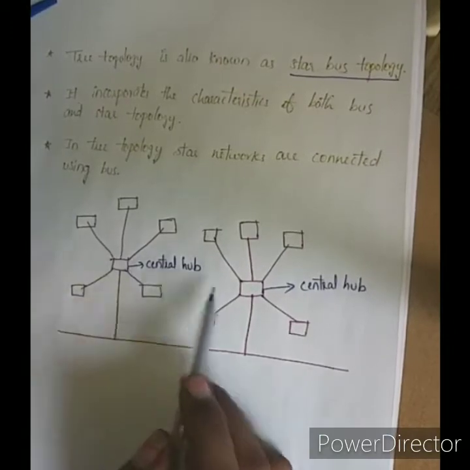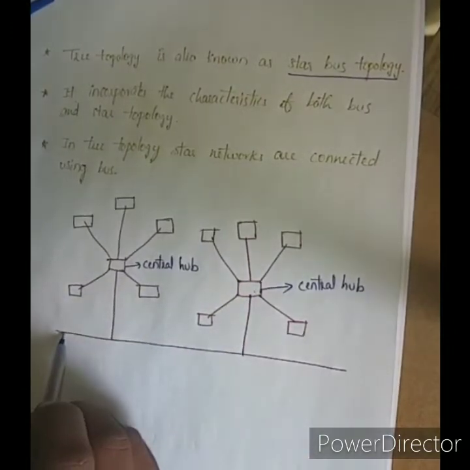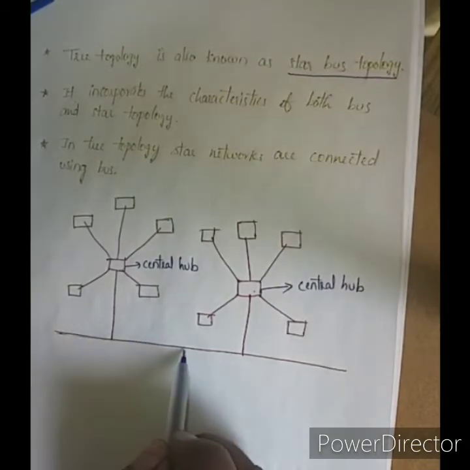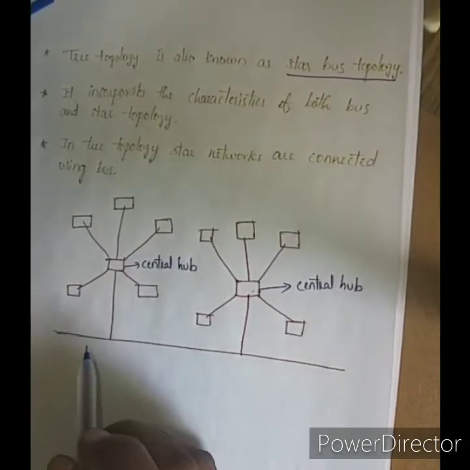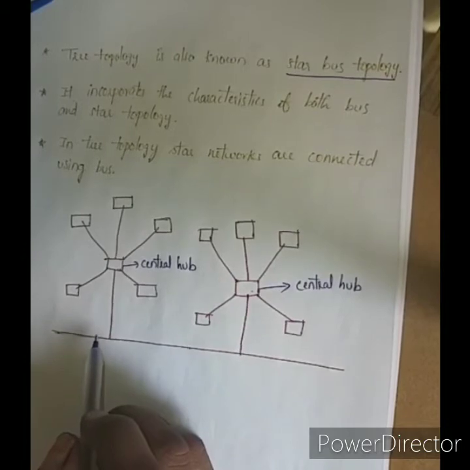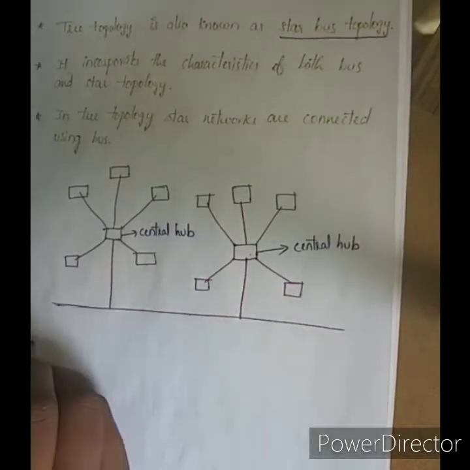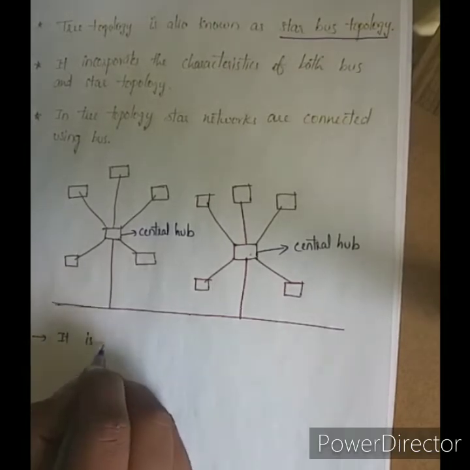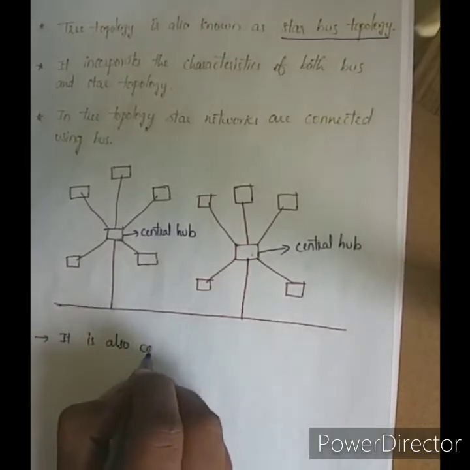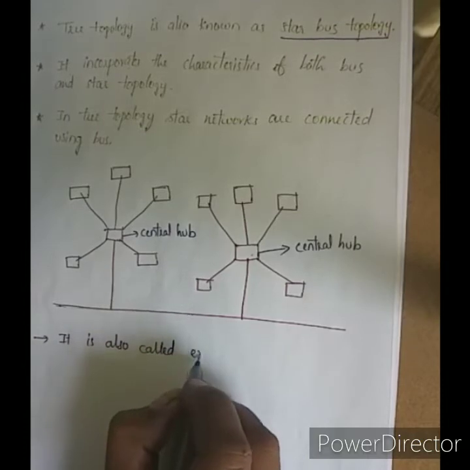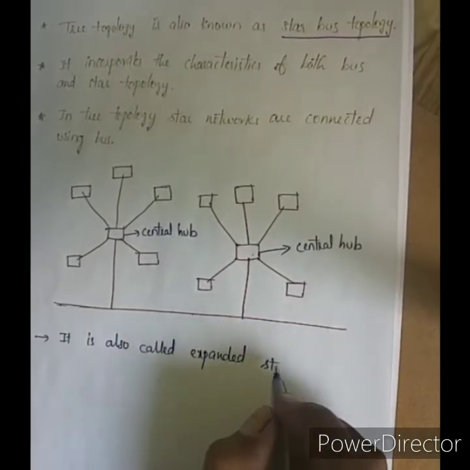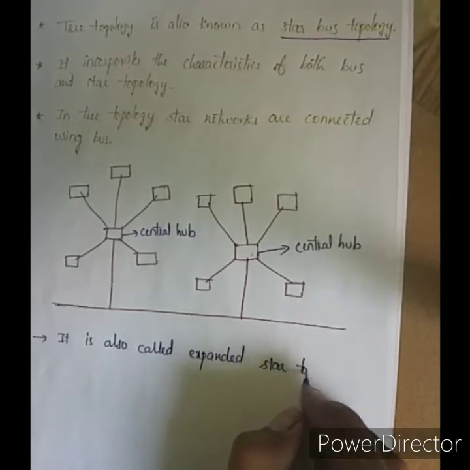The central hubs of two star networks are connected using the bus topology, or this is the communication line. It is also called expanded star topology.